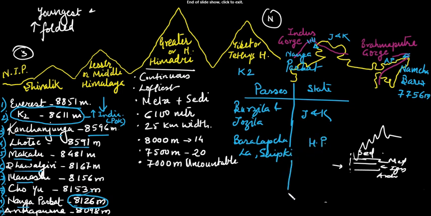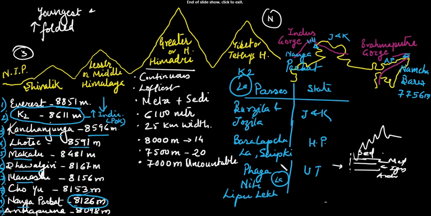Then in Uttarakhand we have three passes: Fagala, Nitila, and Lipulekh. La means pass. Then in Sikkim we have Jelepla and Nathula. These are some important passes which we have in this Greater Himalaya.